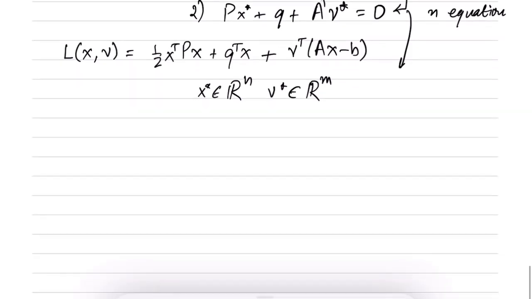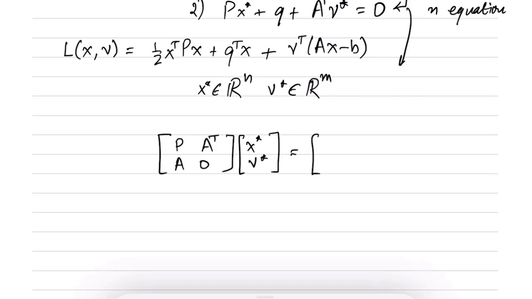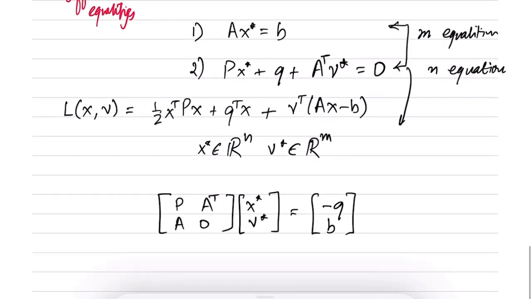Hence, you can solve these two sets of equations by writing them as the matrix [P, A transpose; A, 0] times [x star; nu star] equal to [minus q; b]. So this is the system of equations corresponding to the KKT conditions.